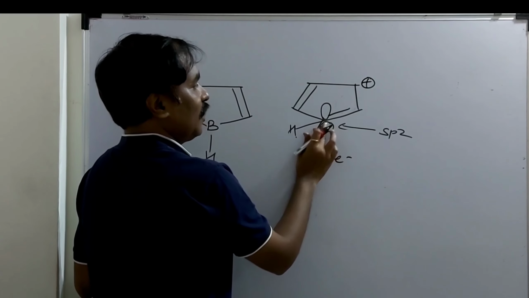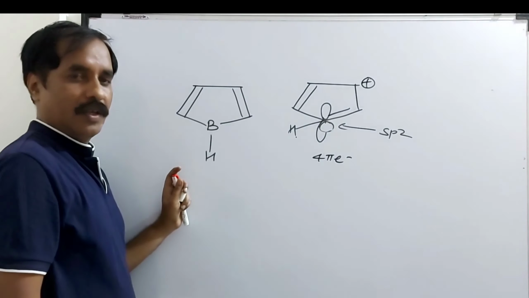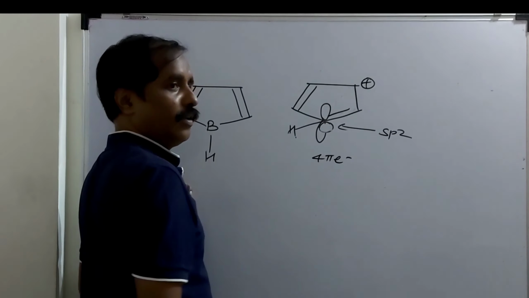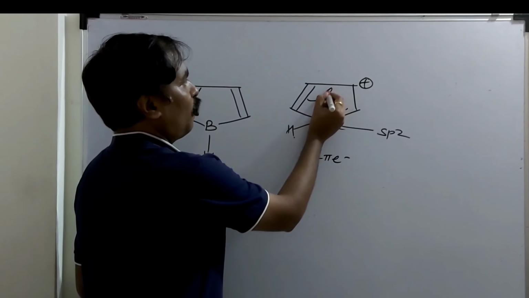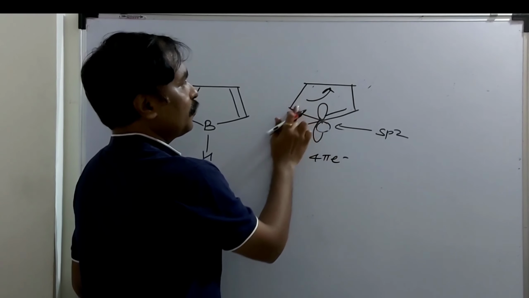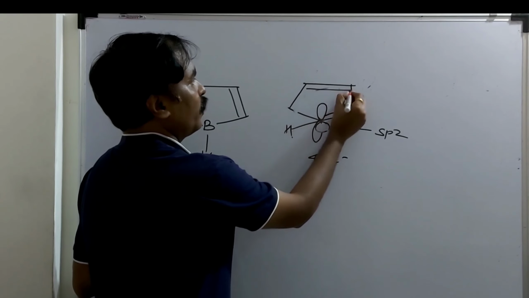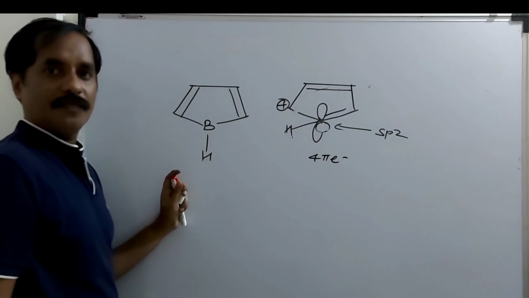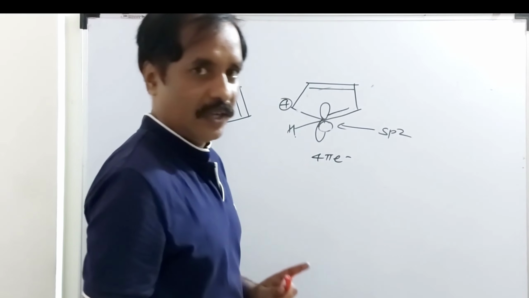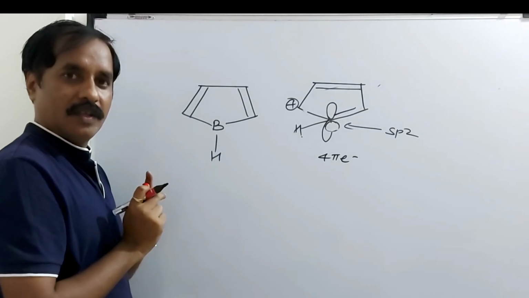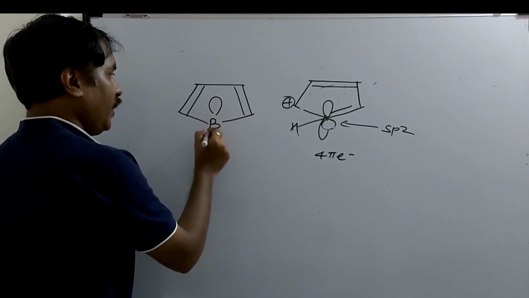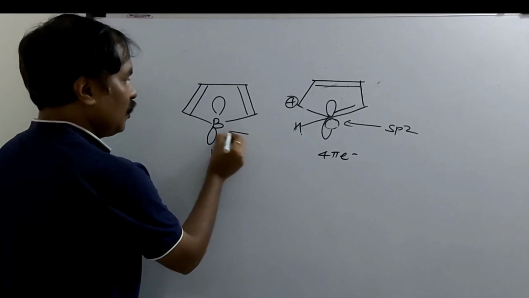Now this positive charge will be neutralized in a migration of the electron deficient center, and shifting of this bond gives this structure, so here it will be positive. This is a migration of charge, exactly the same in this case. Here on boron there is one empty atomic orbital, and this boron is electron deficient.